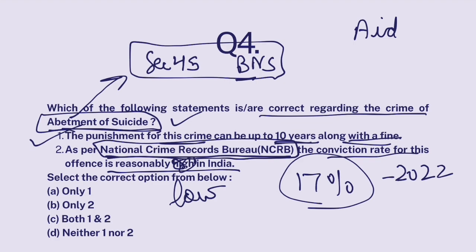They are prosecuted, but they don't get convicted because there is not much evidence against them. That is why Supreme Court has said that the government should tighten this law so that unnecessary innocent people are not prosecuted. So conviction rate is quite low. This part is false. A, only one.